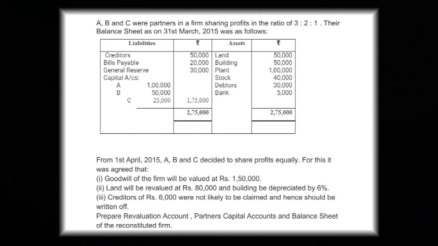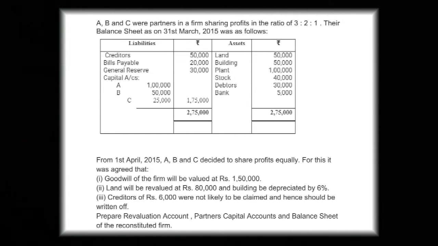A, B and C were partners in a firm sharing profits in the ratio of 3:2:1. Their balance sheet as on 31st March 2015 was as follows. On liability side, we have creditors 50,000, bills payable 20,000, general reserve 30,000, capital accounts of A, B and C. A is 1 lakh, the capital of B is 50,000 and C is 25,000. So the total capital they all have